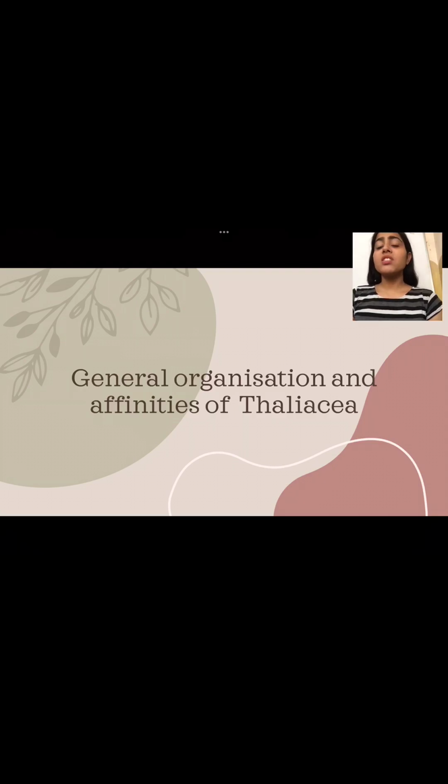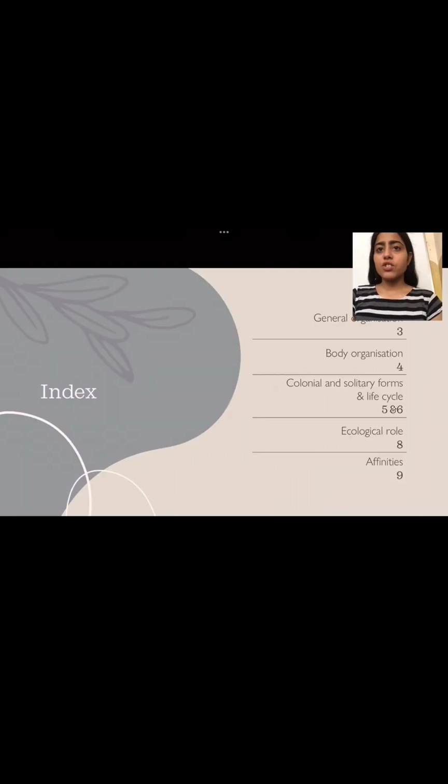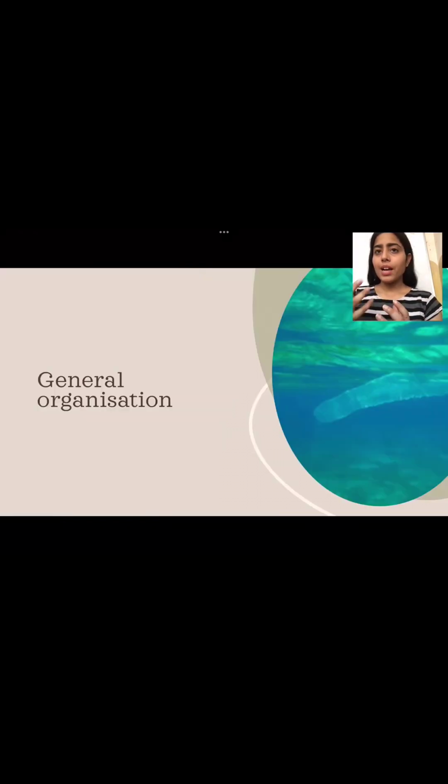So today the topic is general organization and affinities of Thaliacea. What we're going to read about is general organization, body organization, the colonial and solitary forms, the life cycle of Thaliacea, and some affinities.